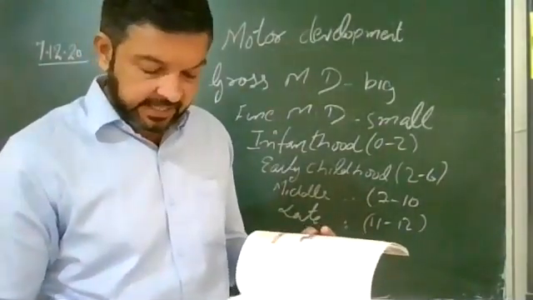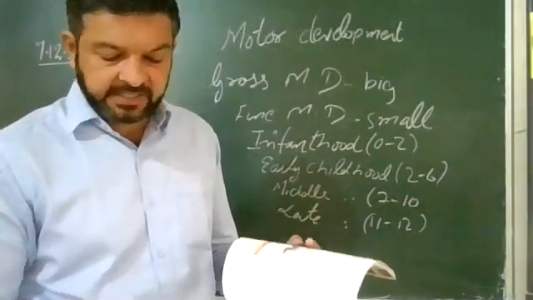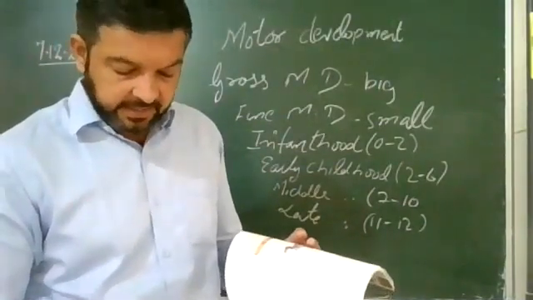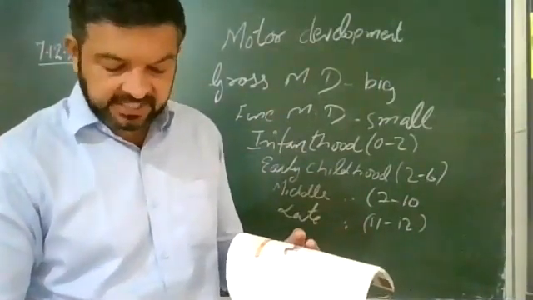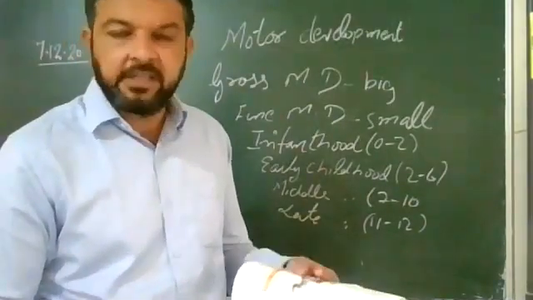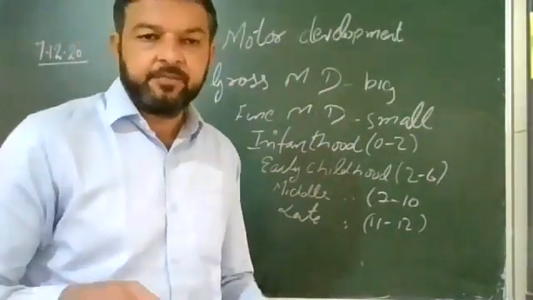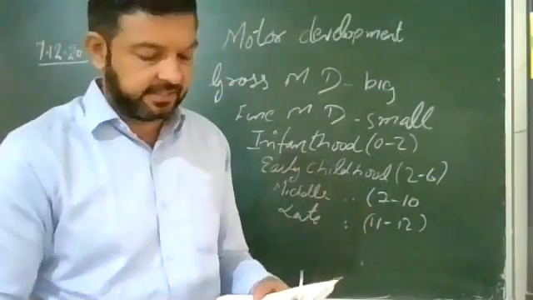After that, at 12 years, puberty begins and changes in body shape are also less striking. Changes start occurring after the age of 12 years.